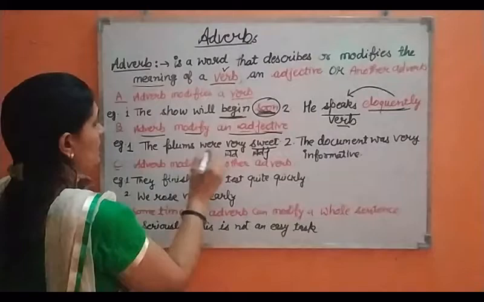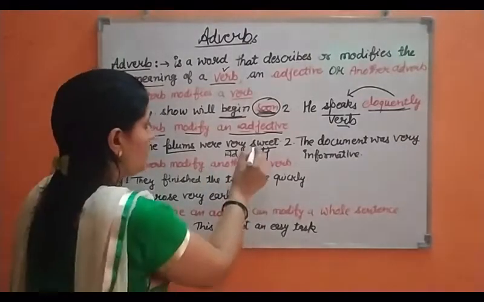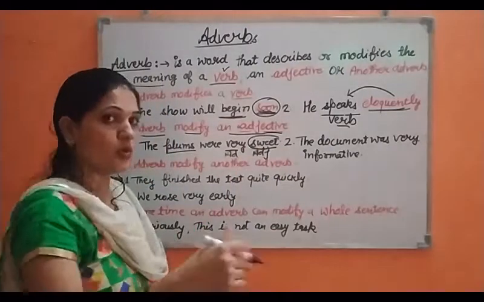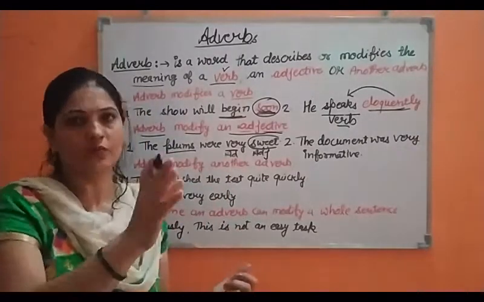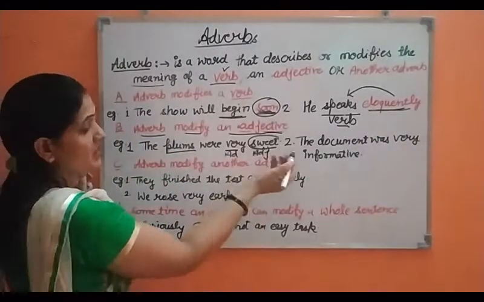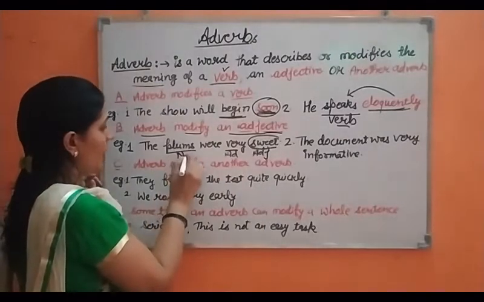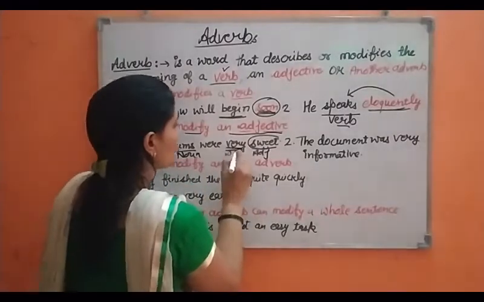Now let me break this sentence into parts. What is sweet? Plums are sweet. So sweet is an adjective, because I told you that an adjective tells us about the quality of a noun. Plums are sweet, so plums is the noun here. And how sweet are they? Very sweet.